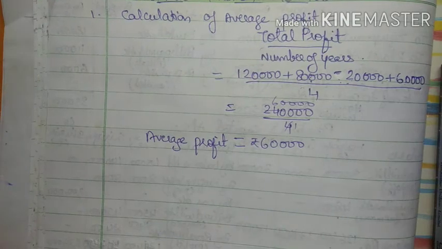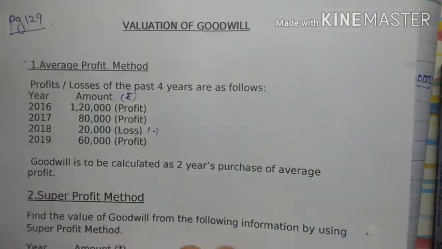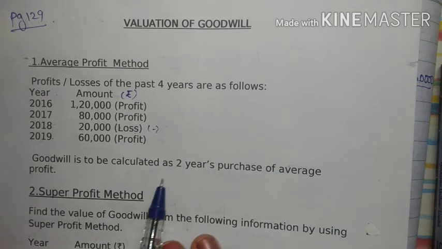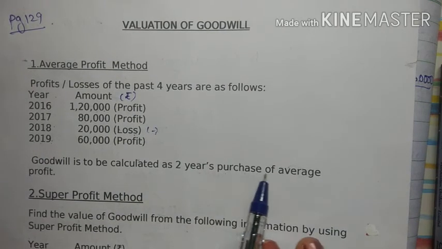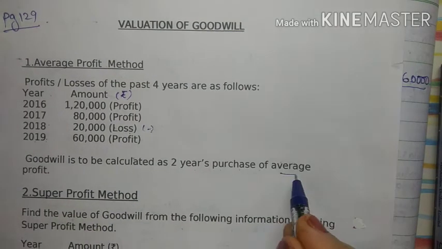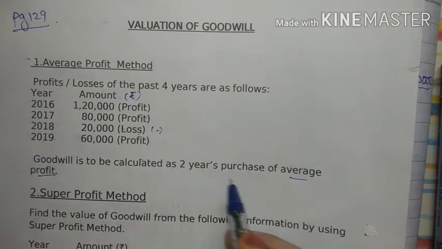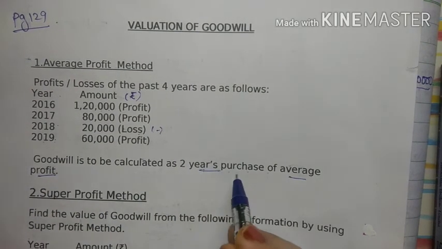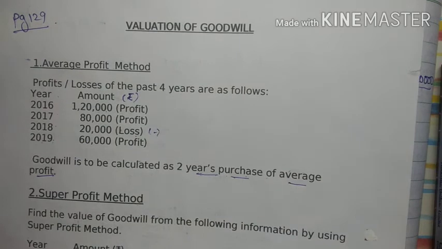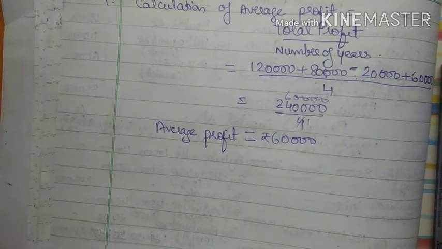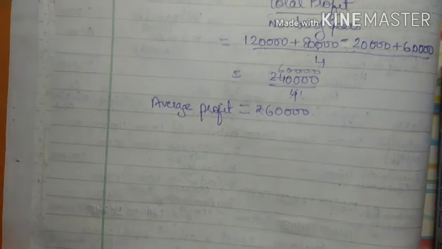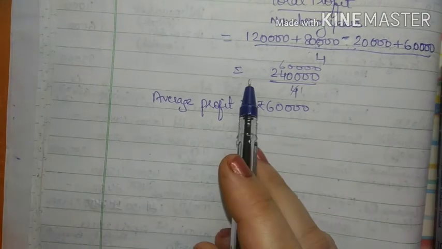Now what they have told is goodwill is to be calculated as 2 years purchase of average profit. So we have calculated the average profit. Now we have to do it as 2 years purchase. Now goodwill is valued at certain number of years purchase of average profit. So first step we have done of average profit.